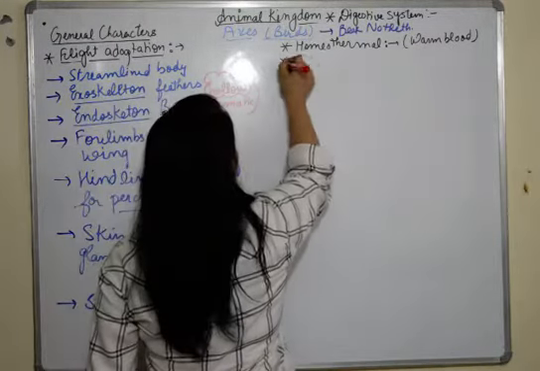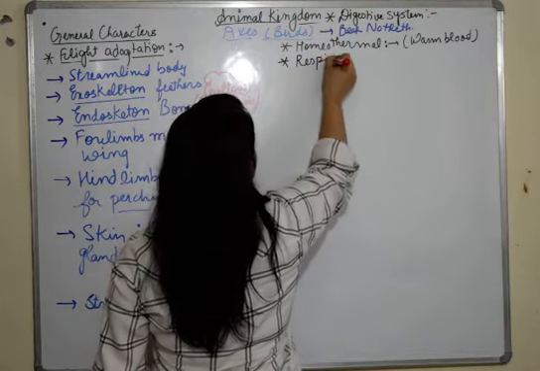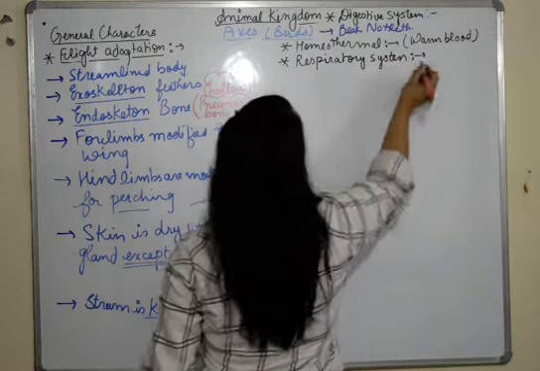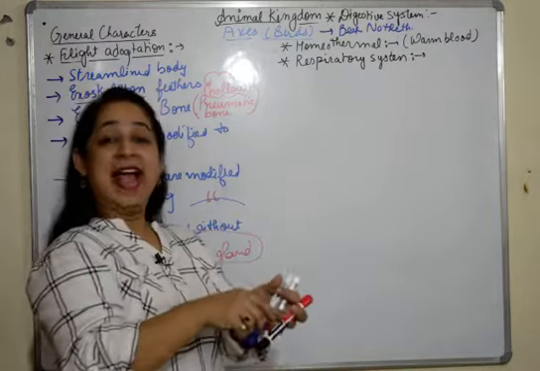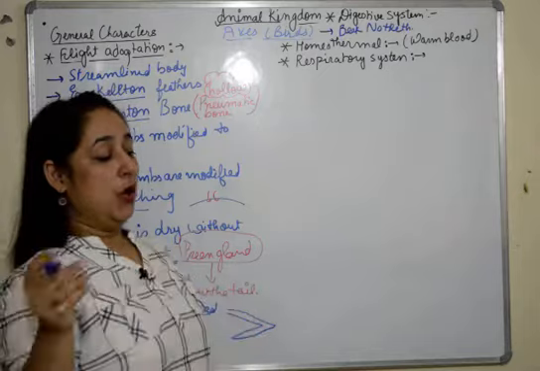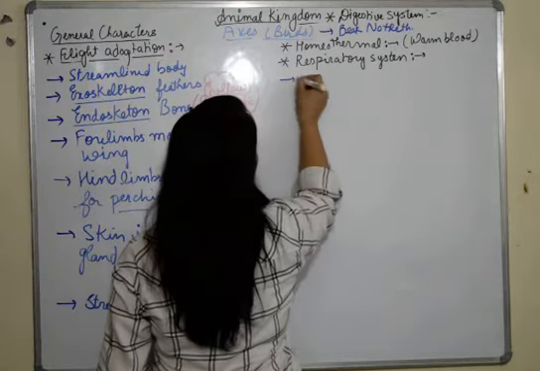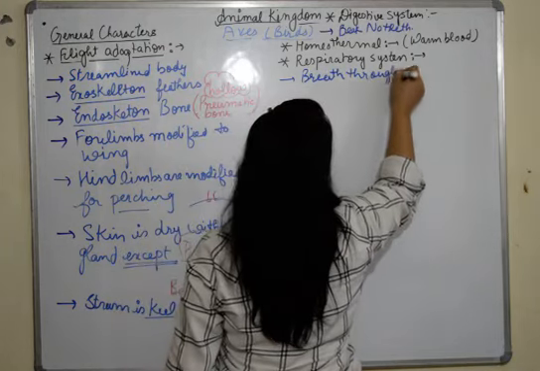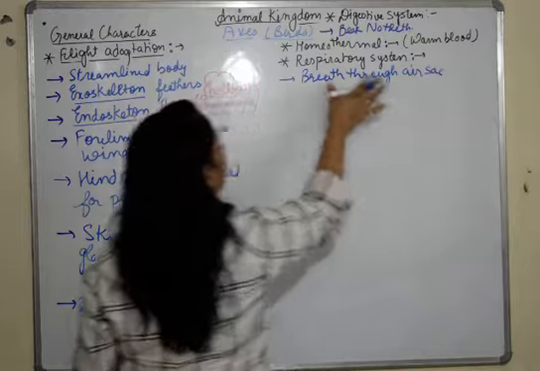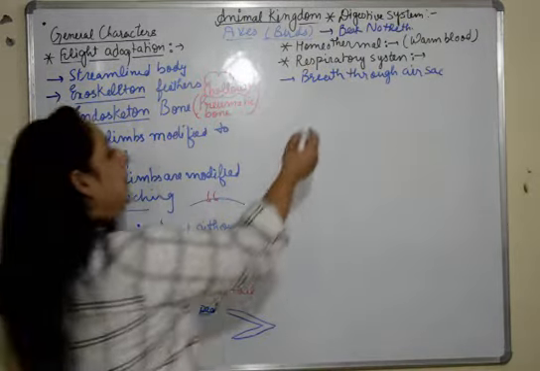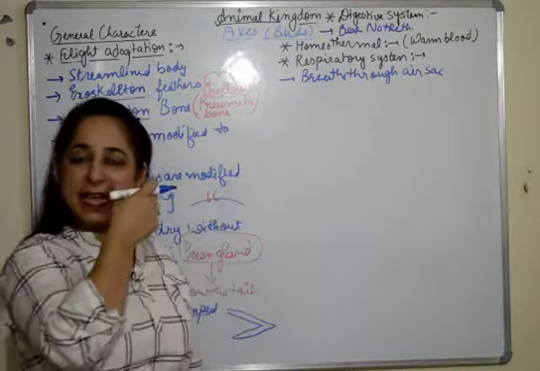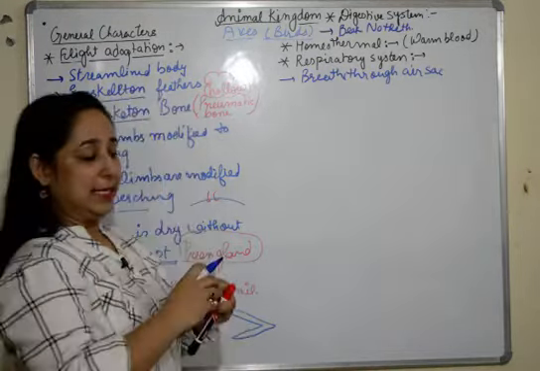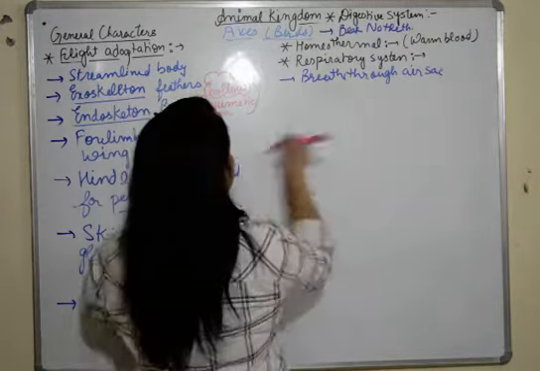Talking about the next system, the respiratory system. They breathe through lungs, and they have air sacs also present for breathing. This is also an adaptive feature. We can mention it here also, that the air sacs are present along with lungs, so that the body weight becomes light.